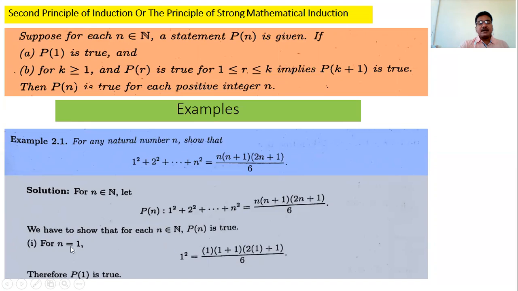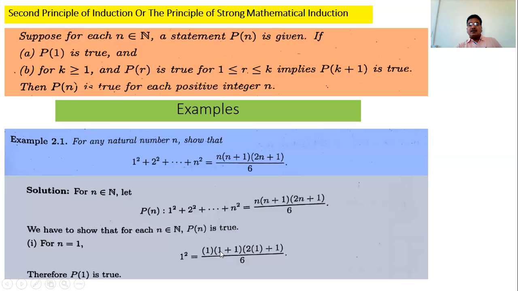So what is the first step? For n is equal to 1, we have to prove this. That is, substitute n is equal to 1 in LHS and RHS and show both are the same. So if we substitute n is equal to 1, then 1 square is the LHS, because n is equal to 1. And what is the RHS? 1 into 1 plus 1 into 2 into 1 plus 1, that is, substitute n is equal to 1 in the RHS. And what is the value of this quantity?